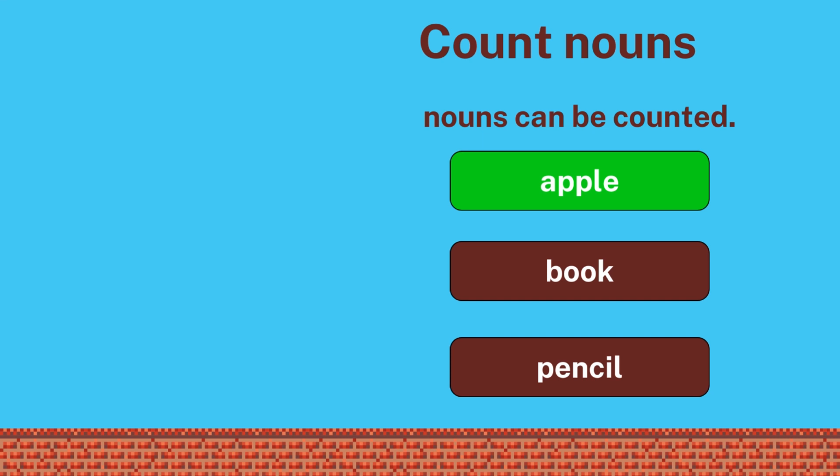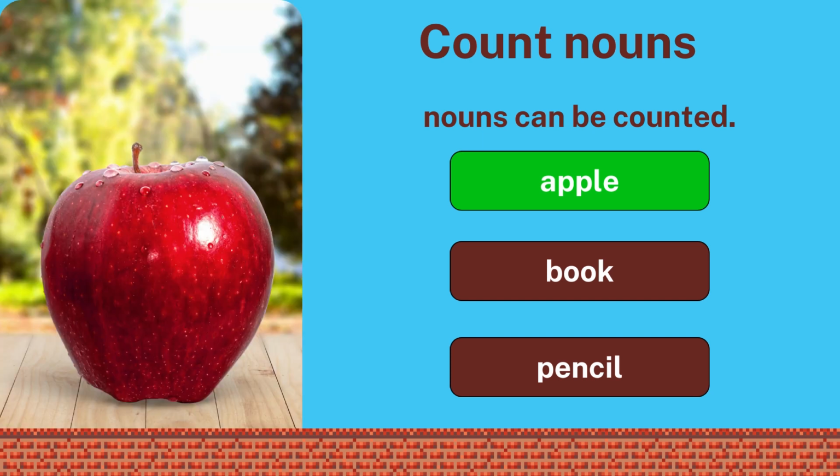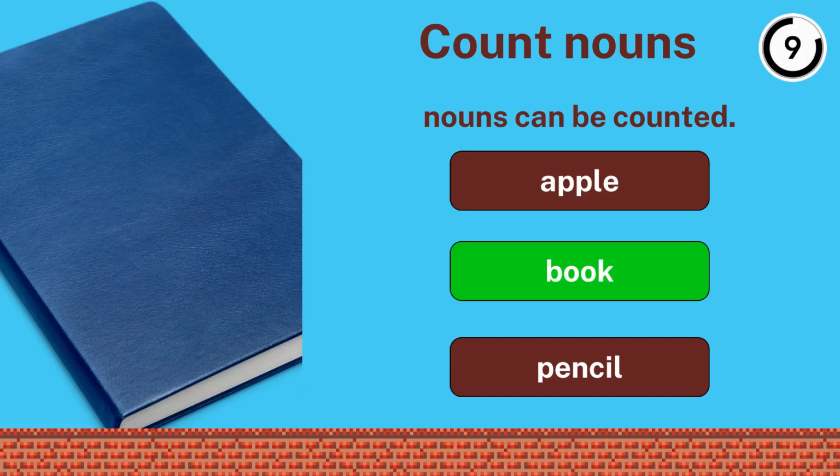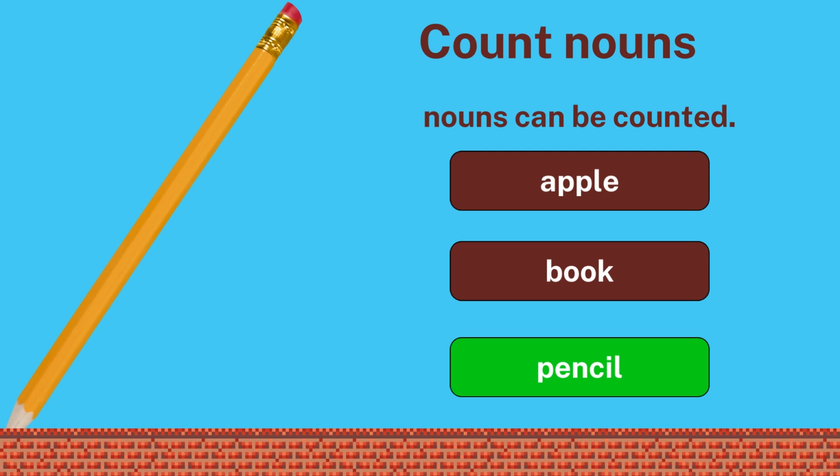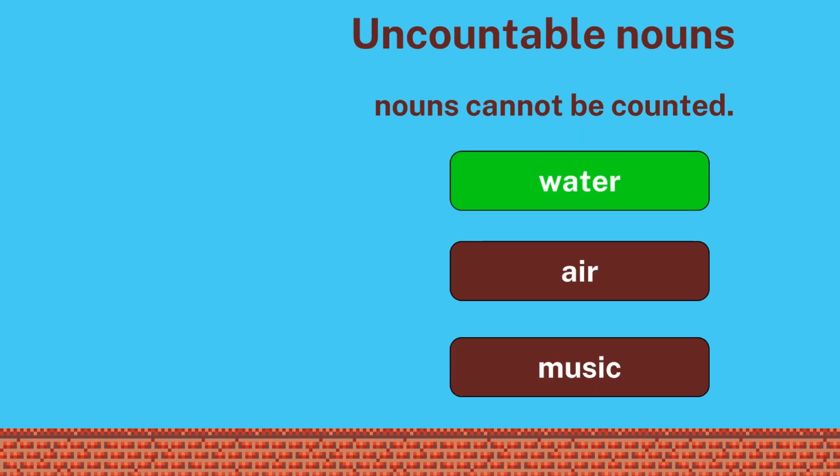Examples for count nouns, we have apple. We can count apples. We can say we have 1 apple or we have 2 apples. Book. Also, a book can be counted. Am I right? Pencil. Pencil is a noun that can be counted, so we put it in the category of count nouns.